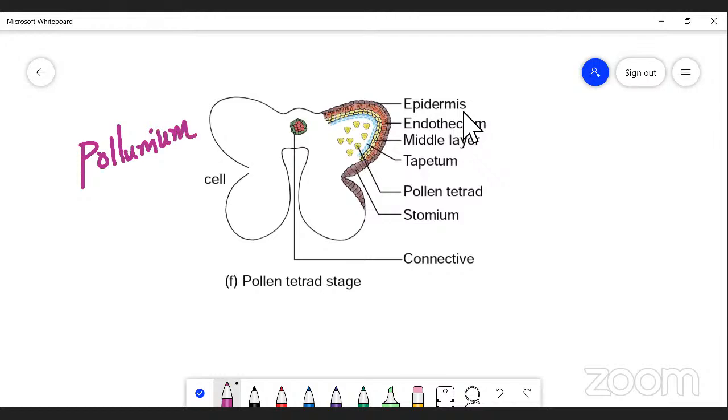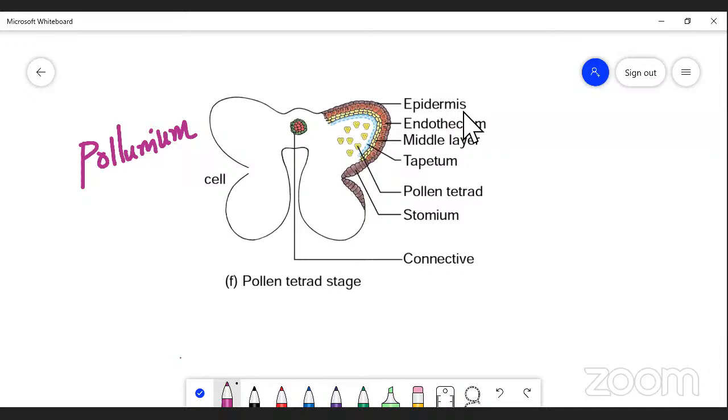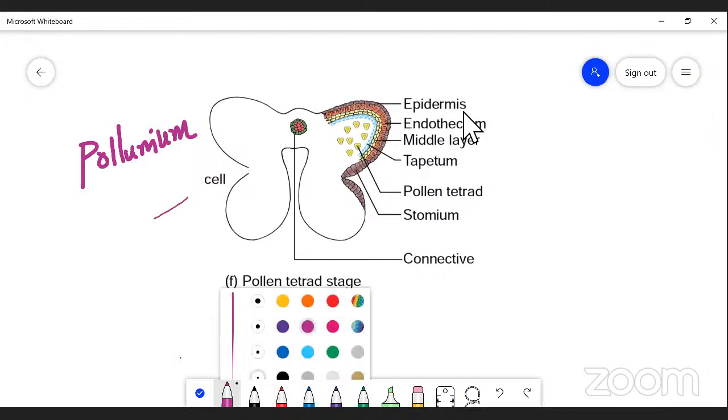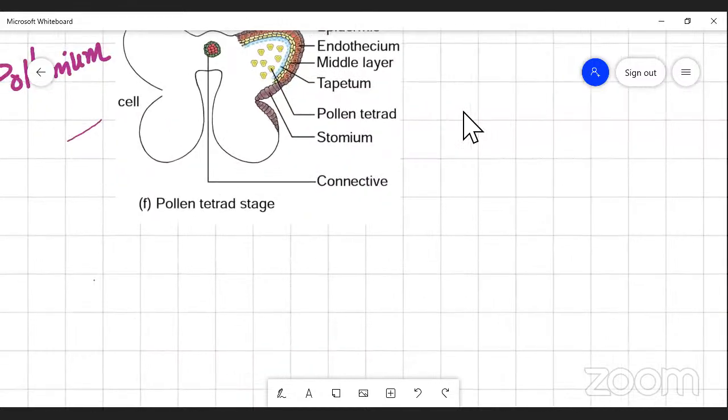Pollinium is the singular and pollinia is the plural form. But talking about pollinia, this is a pollinia.